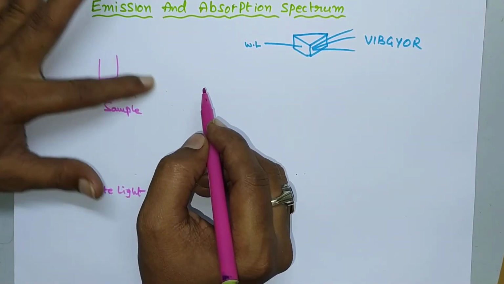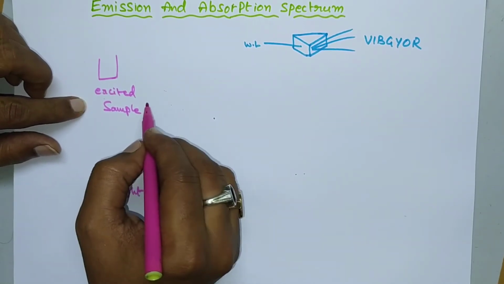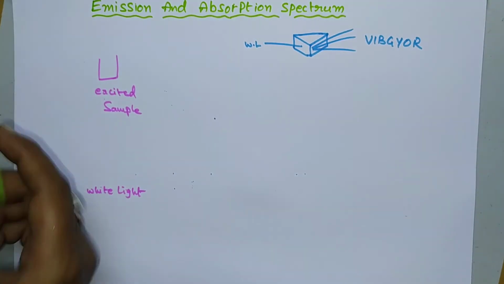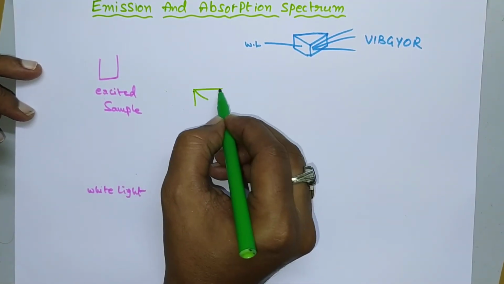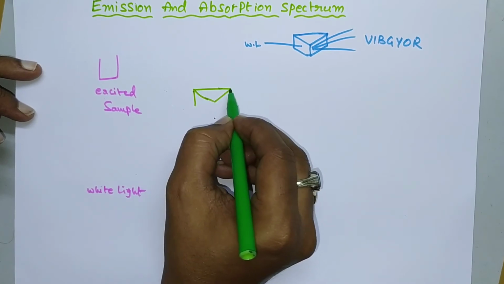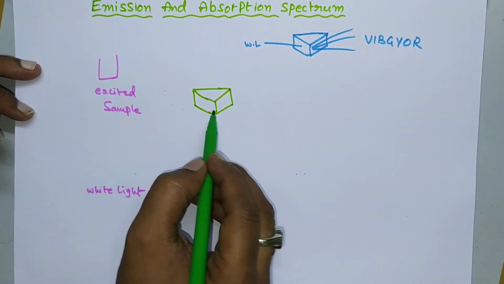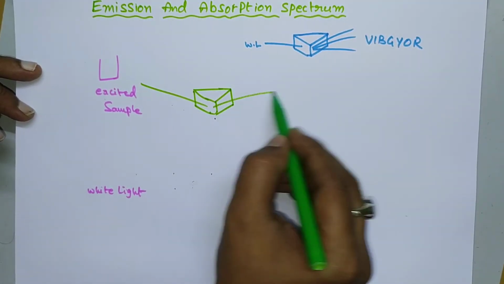So from this excited sample, the emission of radiation takes place. If a prism is placed here, you can observe the emitted radiation through the prism. The emitted radiation will fall on the prism and be dispersed.